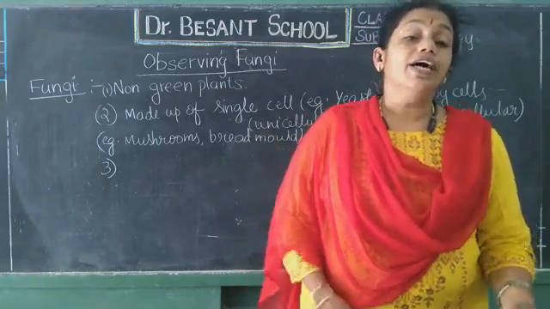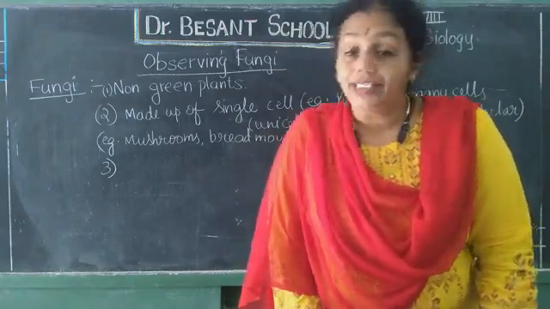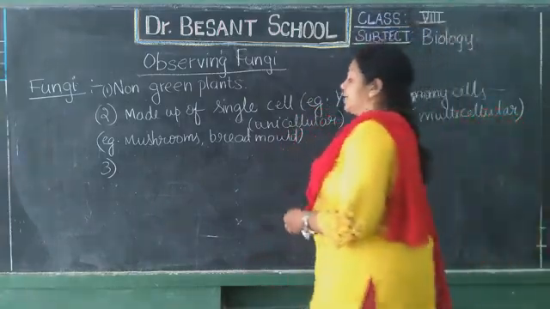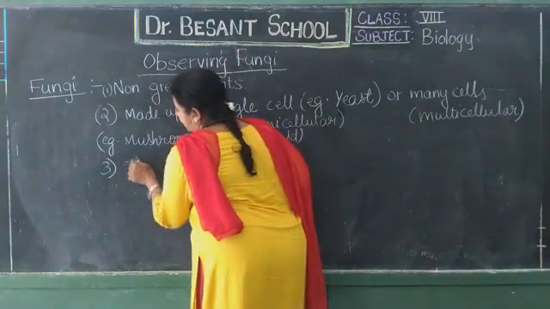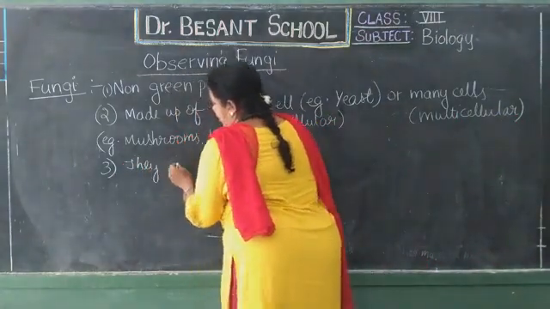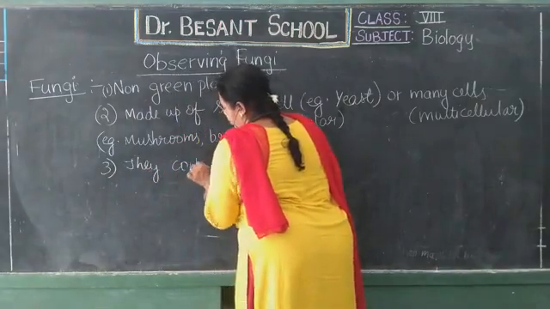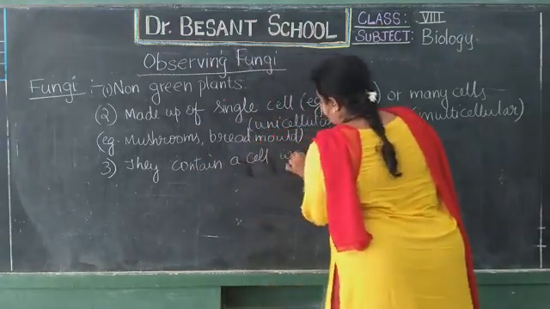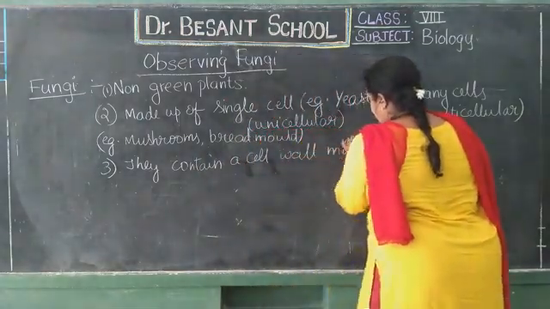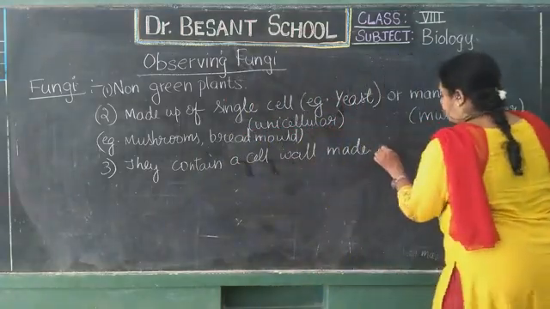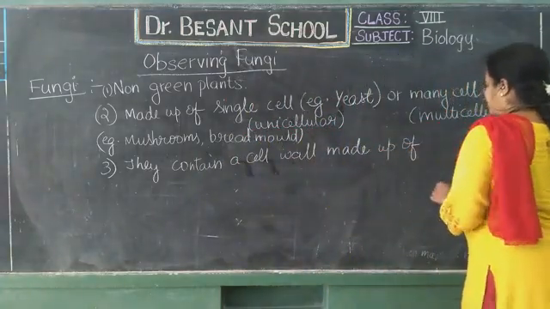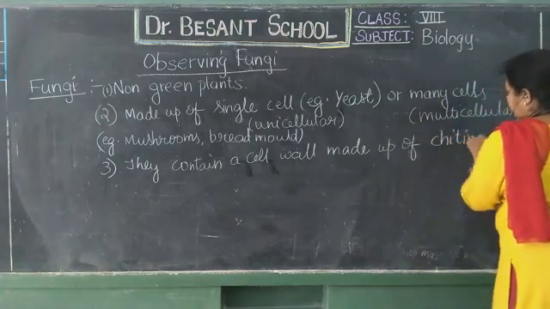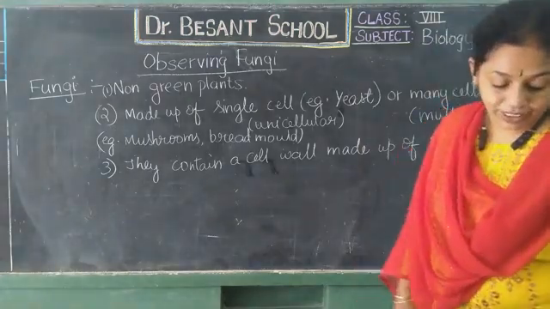So here these fungal cells also contain a cell wall, but that cell wall is made up of a special substance called chitin.